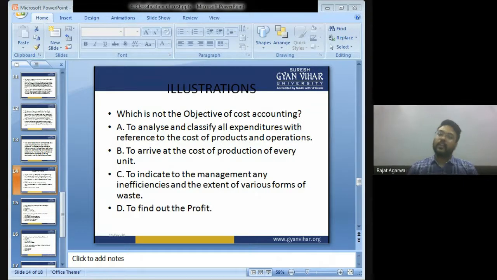C, to indicate to the management any inefficiency and the extent of various forms of waste. D, to find out the profit. बच्चों, to find out the profit can never be an objective of cost accounting. So the answer is D.